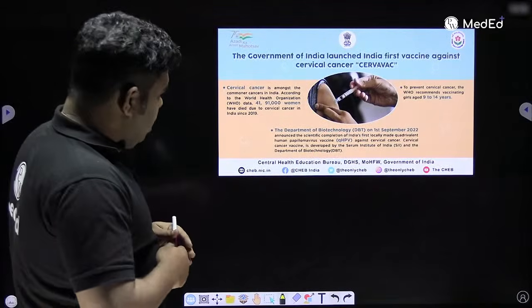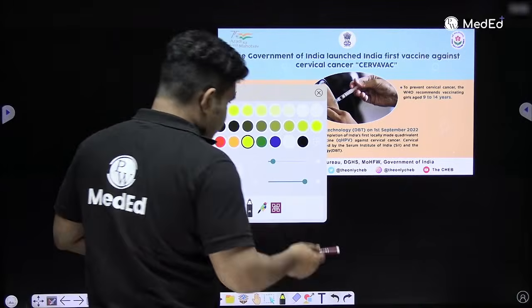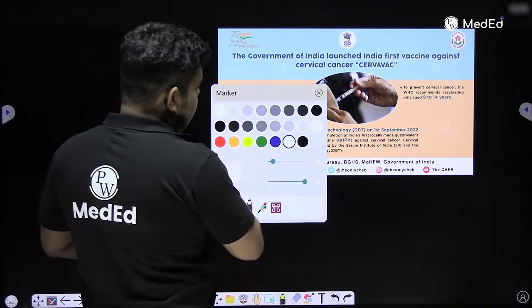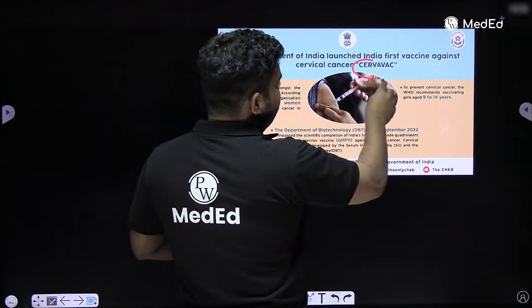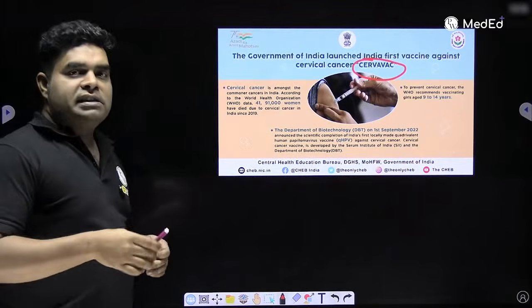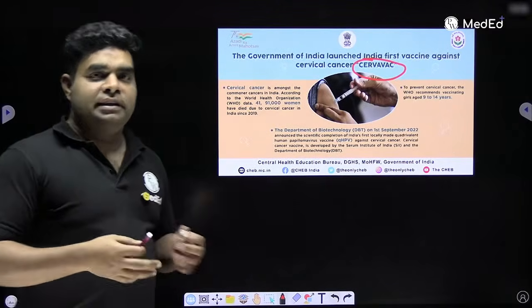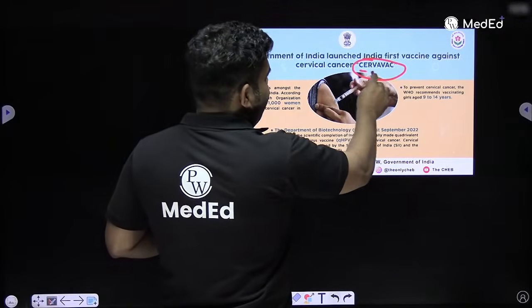Now, one more thing which has been done is that a vaccine has been launched. Right now, Nikhil was saying to me that his wife, who had delivered 2 children, was asking that government is giving some vaccine to prevent cervical cancer. So what is the name of that vaccine? Cervavac.